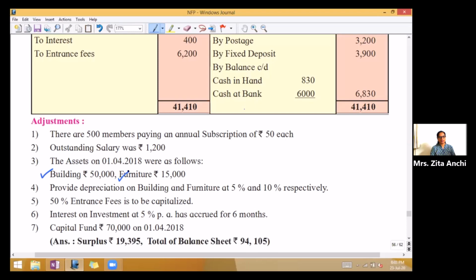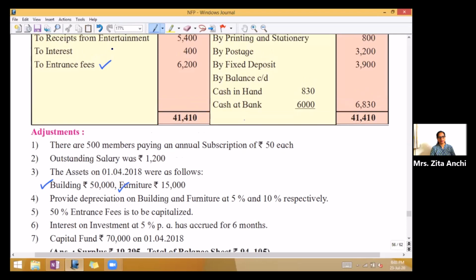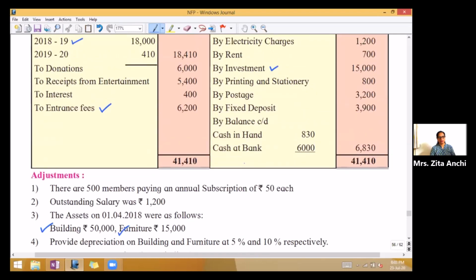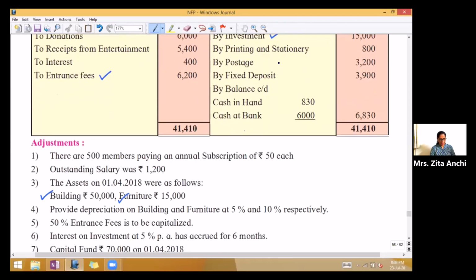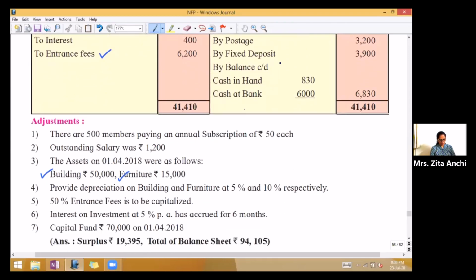50% entrance fees is to be capitalized. Tick mark on the receipt side. And interest on investment at 5% per annum has accrued for 6 months. So this is income on investment. And capital fund 70,000 on 1st April 2018. This we will straight away write in the balance sheet. So now you will prepare income and expenditure account and the balance sheet.